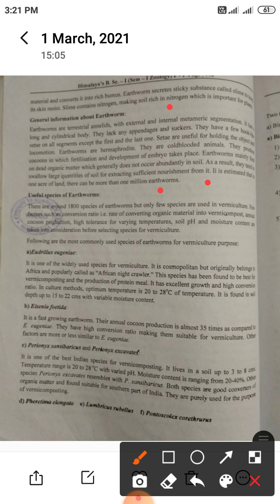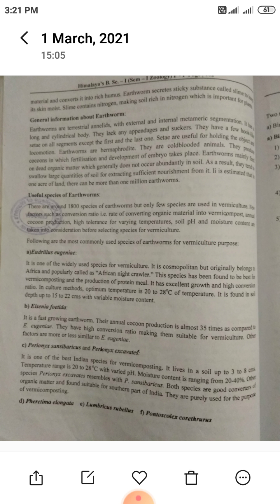Few factors, such as conversion ratio, the rate of converting organic material into vermicompost, cocoon production, and high tolerance for varying temperature, soil pH, and moisture content, are taken into consideration before selecting species for vermiculture.